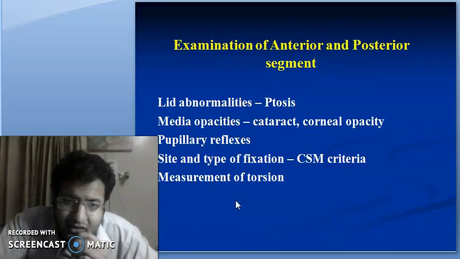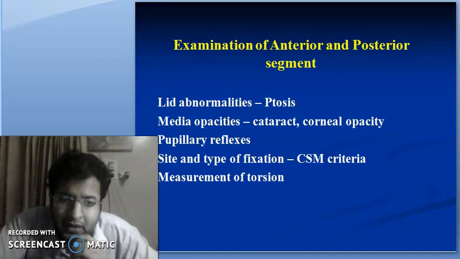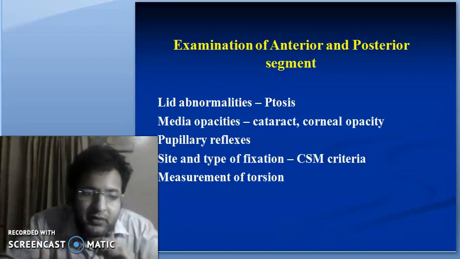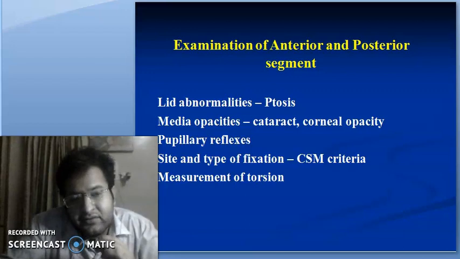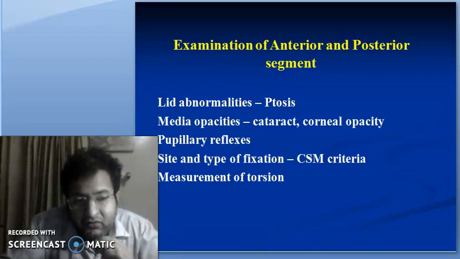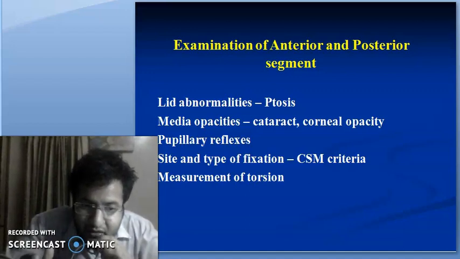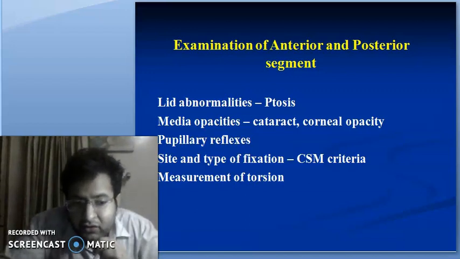We have to examine the anterior and the posterior segment. In the anterior segment, what all we have to examine: we have to look for any lid abnormalities, especially ptosis, any media opacity such as cataract or corneal opacity, and the pupillary reflexes. Pupillary reflexes can help us: if there is a relative afferent pupillary defect present, we can look for the cause of the strabismus as being sensory. If the direct pupillary reflexes are okay and there is no RAPD, but still, if the third nerve is involved, even the pupillary reflexes, the indirect pupillary reflex, will be lost.